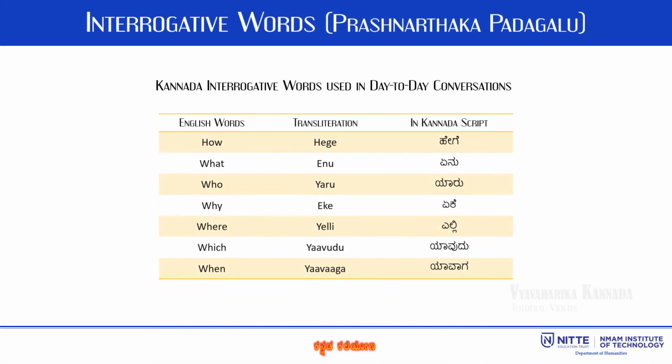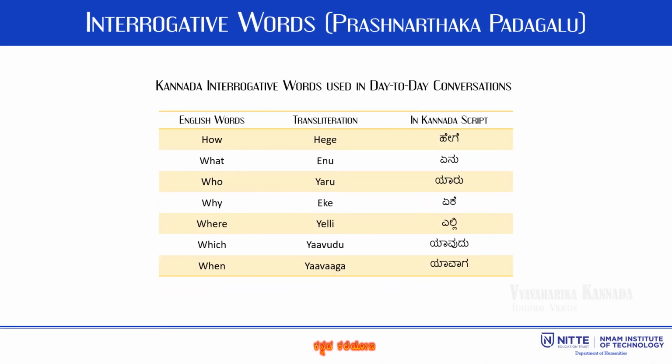An interrogative word or question word is a function word used to ask questions such as what, which, where, who, whom, why, and how. You would have learnt about the interrogative words in the previous video on chapter 3. In the next slide, let us look into some more interrogative words used in sentences.